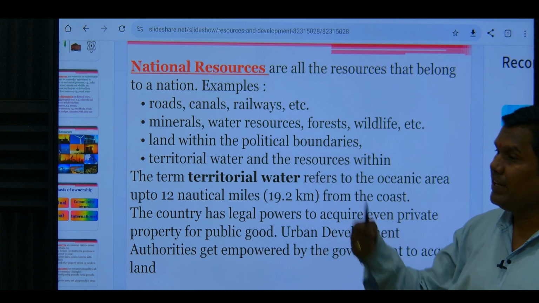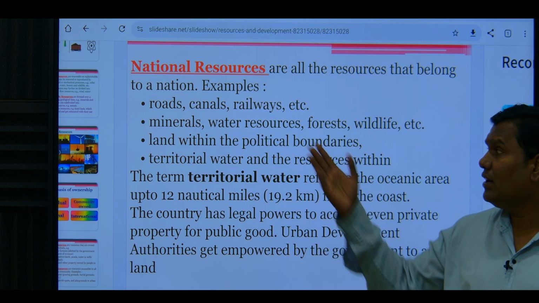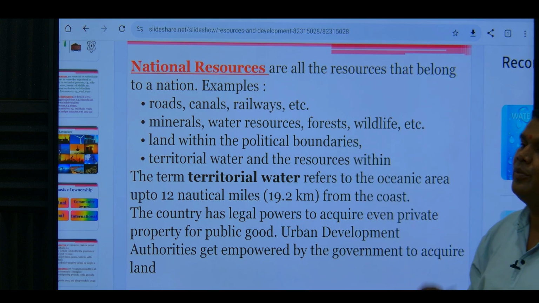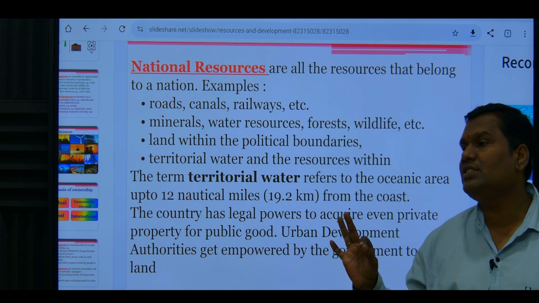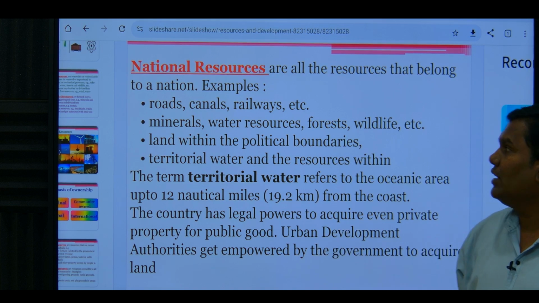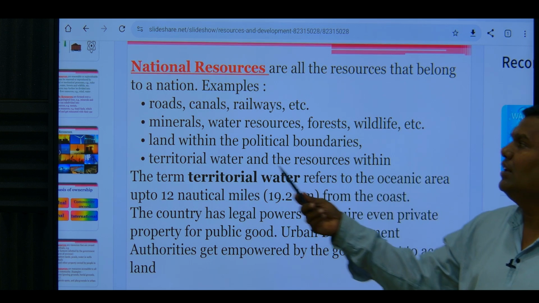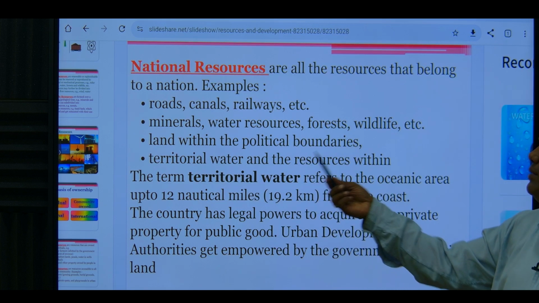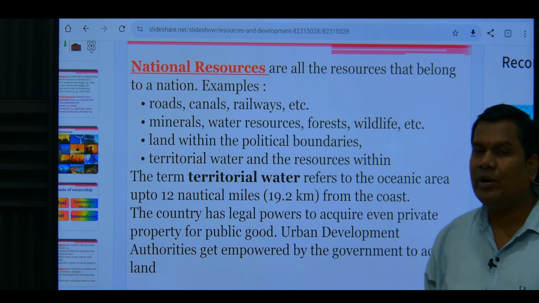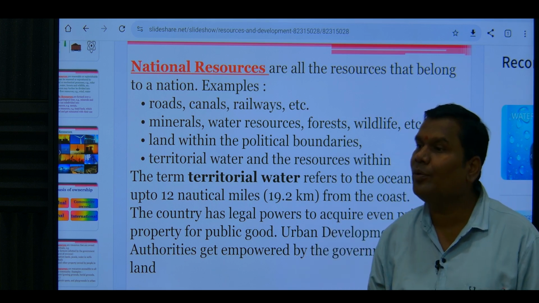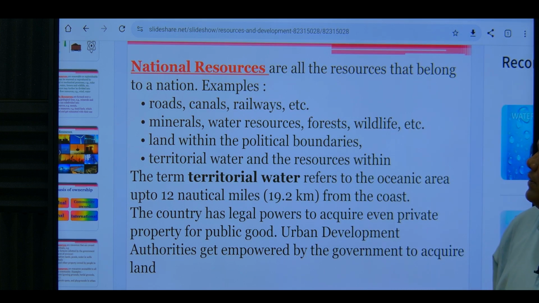Water resources are very important. Rivers, ponds, lakes, dams are all water resources. Forest is also important for the development of the nation, like deciduous, evergreen, alpine, thorny forest, Himalayan forest, mangroves, all are important. Wildlife is also important because it is the most important beauty of nature. Land within the political boundaries: land boundaries and oceanic boundaries. There are two boundaries. The land boundary is how much? 15,200 kilometers, and the oceanic boundary is 7,517 kilometers. Okay, so that is very important.